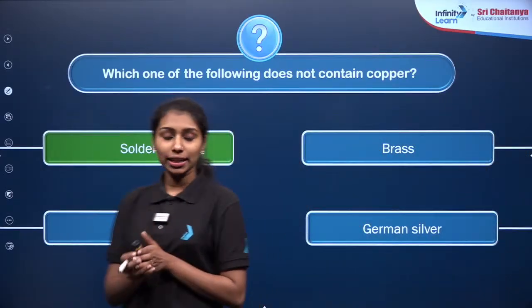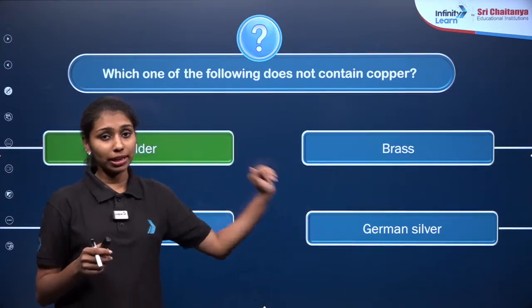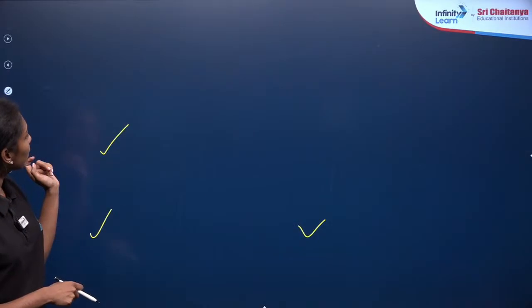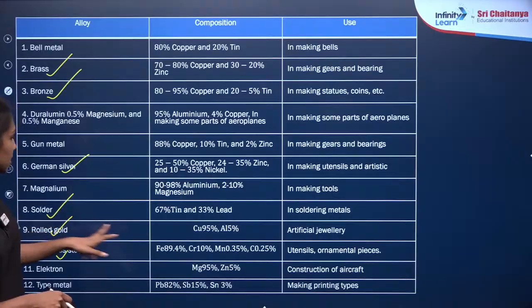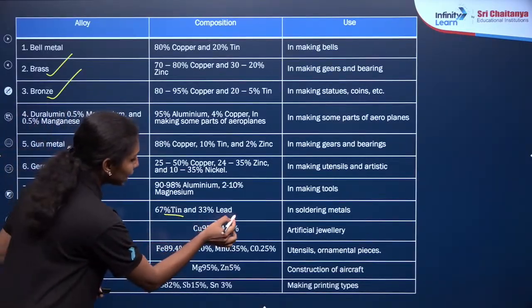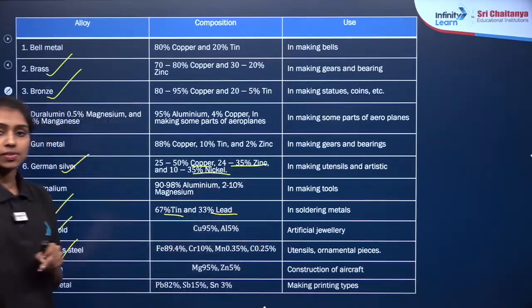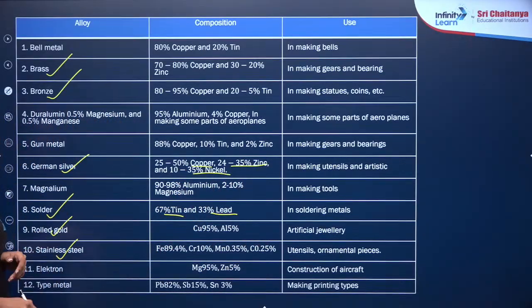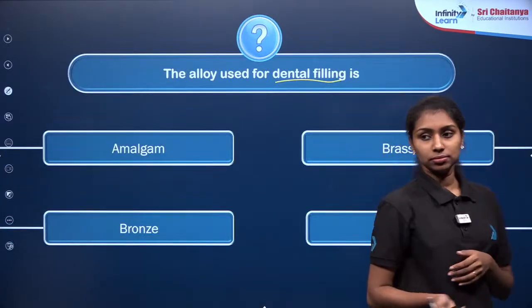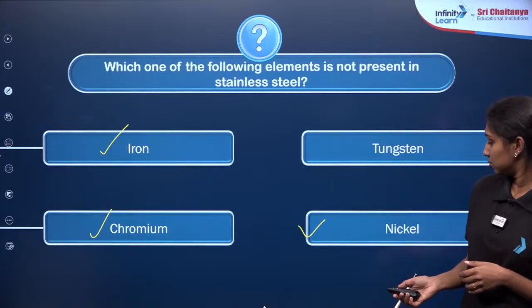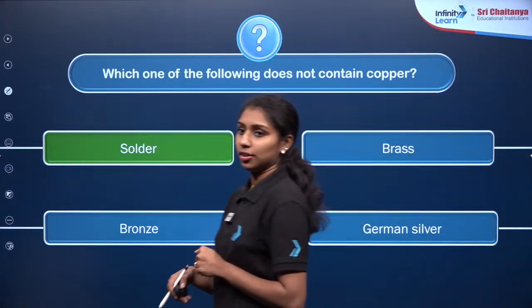Many of you make mistake that in the case of German silver, it will be silver, right? It will not contain copper, so we will put the answer as option D, but the correct answer is solder here. So if you go back here, in the case of solder, right, it will be tin and lead only. Tin and lead only, but in the case of German silver, it contains copper, zinc and nickel as the components, right? Clear, Harush? Is that clear? Okay, fine.